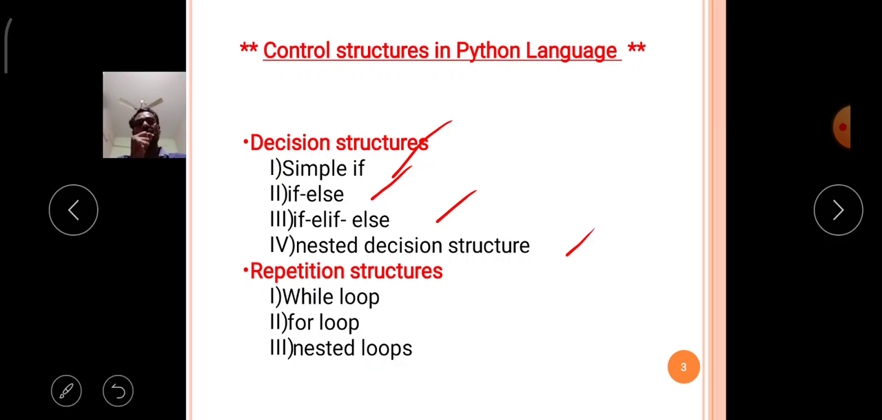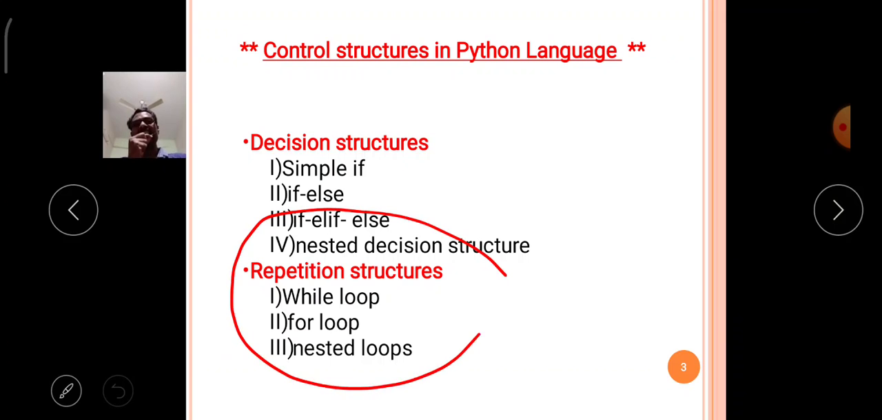This topic we already covered before class. Today we will discuss the concept of repetition control structures in the Python language. So the control structures in Python language are classified into two types. Number one, decision control structures. Number two, repetition control structures. Already we completed the topic of decision control structures. Today we will discuss the repetition control structures in Python language.